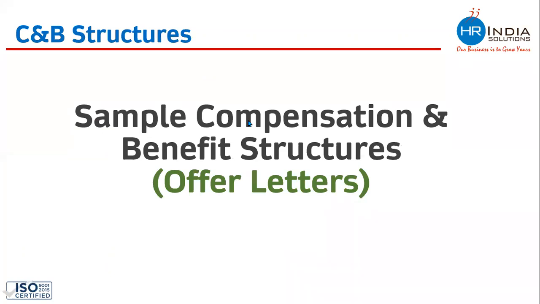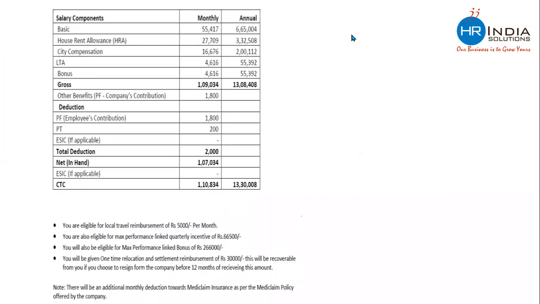Now, let's have a look at a few of the real offer letters which have been issued by our client to our candidates and try to understand how CTC annexure designing differs from company to company. So this is the first set of offer letters in which you will see that the company is mentioning a net take home salary of 1,07,034 rupees. The total CTC offered is 13,30,008 rupees.